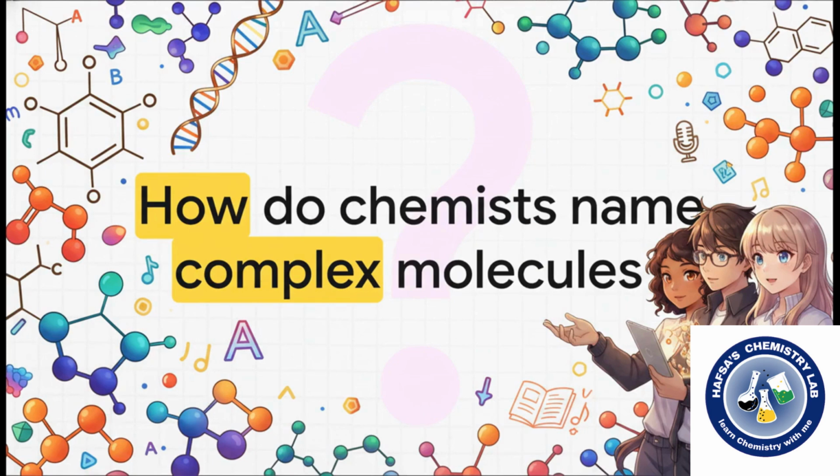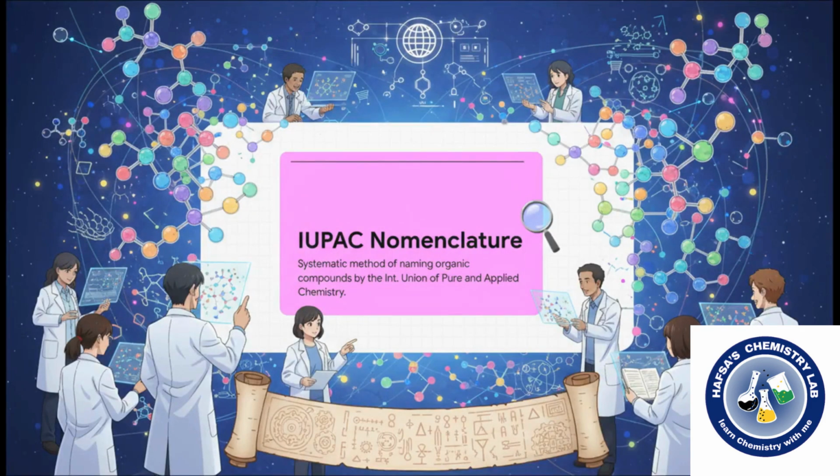How do chemists actually name these complex molecules? Well, today I want to completely reframe how you think about chemistry. It's not just some dry, boring list of rules you have to memorize. No way. It's actually a highly logical, deeply elegant language of science just waiting to be learned. And honestly, just like any spoken language, once you understand the alphabet and the underlying grammar, you can decipher and read pretty much anything. The key to decoding this whole universe is IUPAC nomenclature.